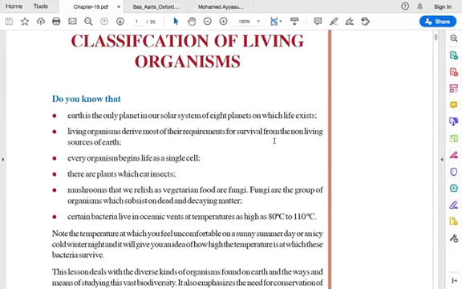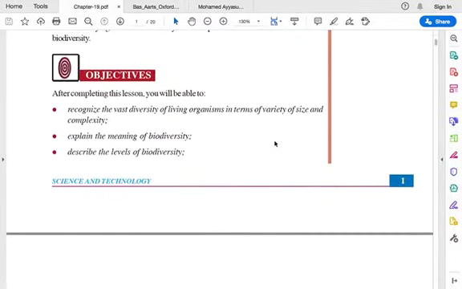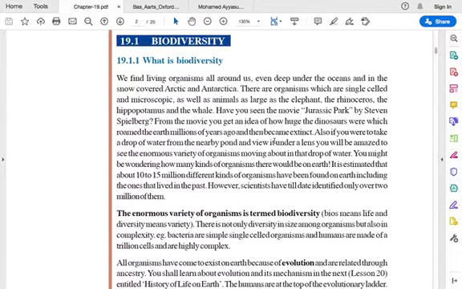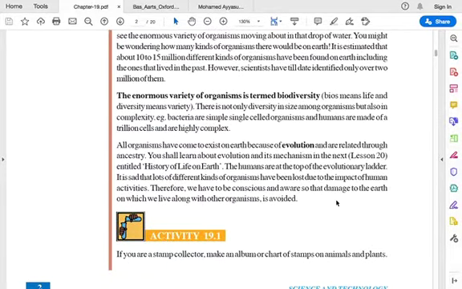Okay, so in this lesson we started with biodiversity, and we explained what biodiversity is. Basically, we have an enormous variety of organisms on the earth, and that is what is called diversity. Bio means life and diversity means different, so that is what is called biodiversity.